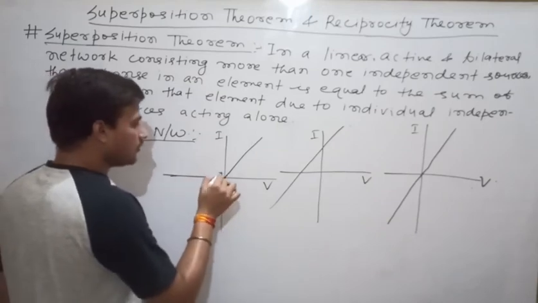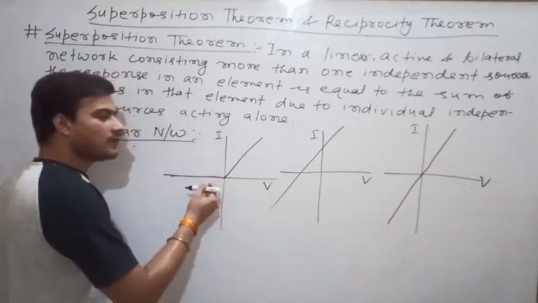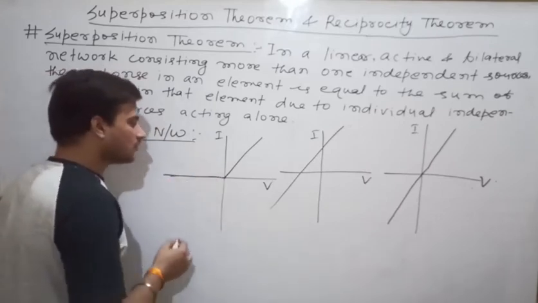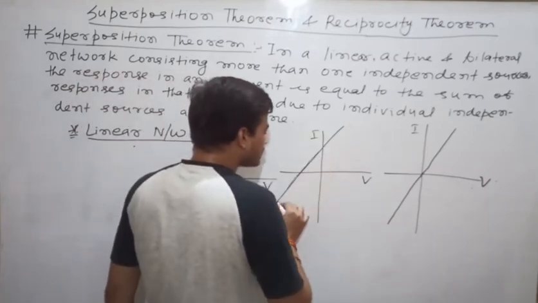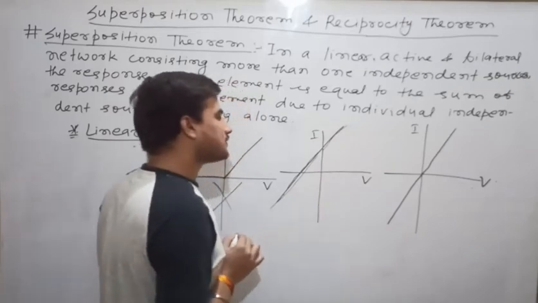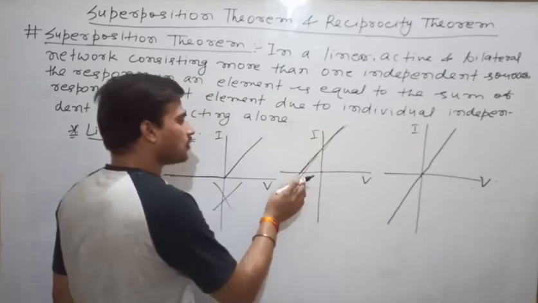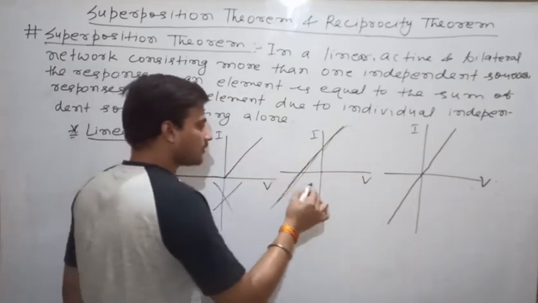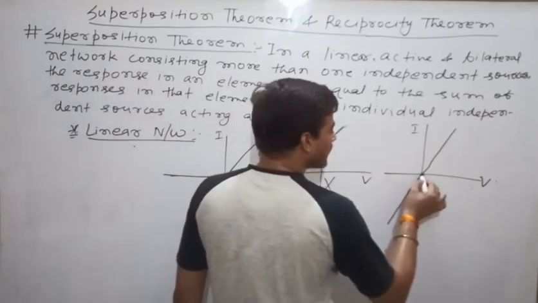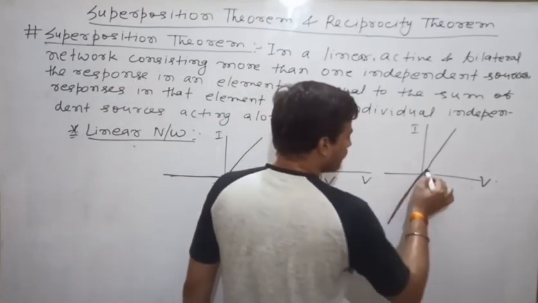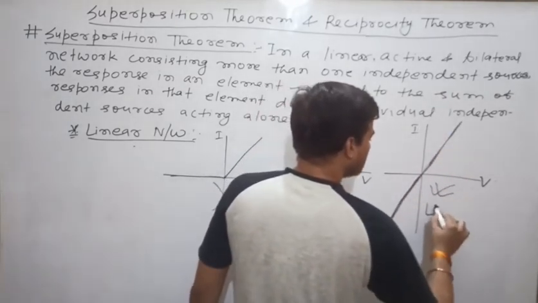This graph is also non-linear because when the voltage is less than 0, you see the current is 0. So this graph is non-linear. This graph, see here, this is the graph of y equal to mx plus c, but since the graph is not starting from origin, this is also an example of a non-linear element. Third one here, the graph is passing through origin. This is the linear graph. So the third one is the example of a linear element.